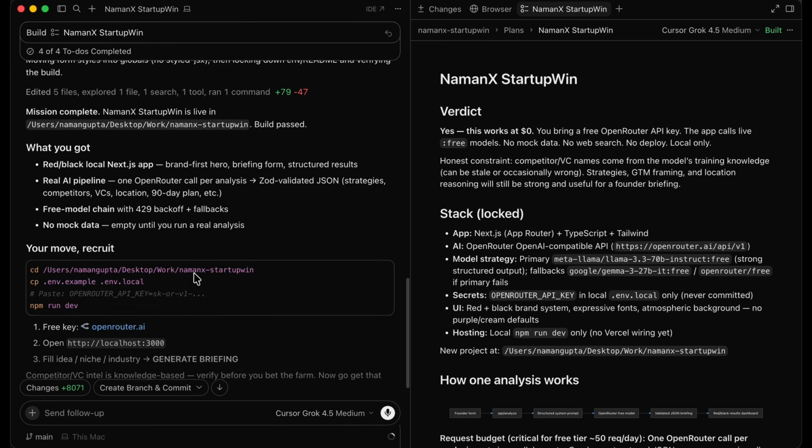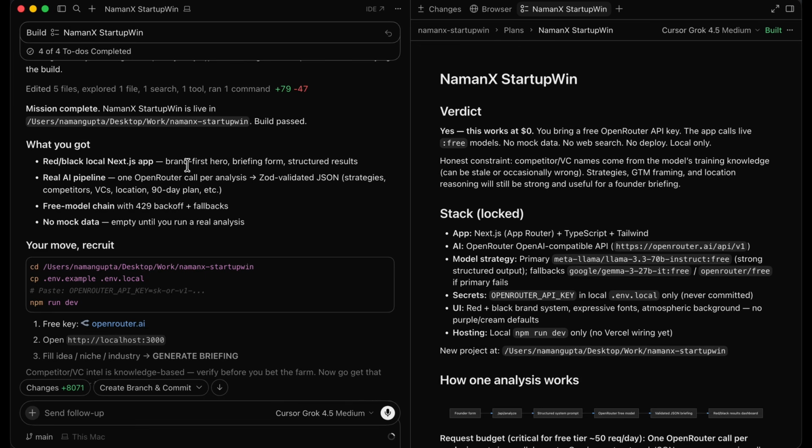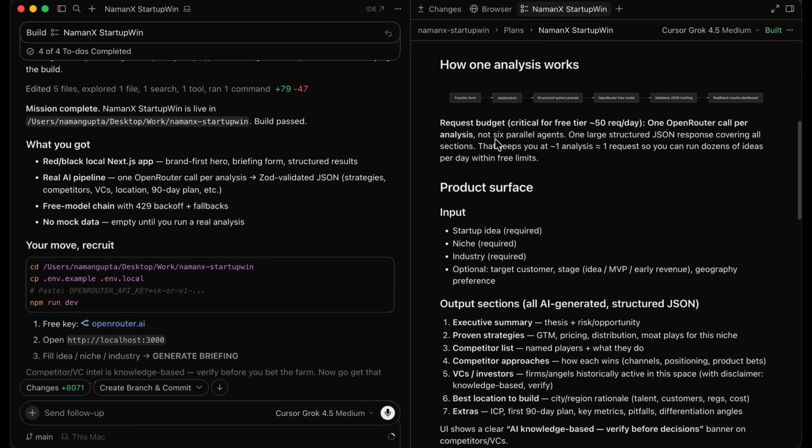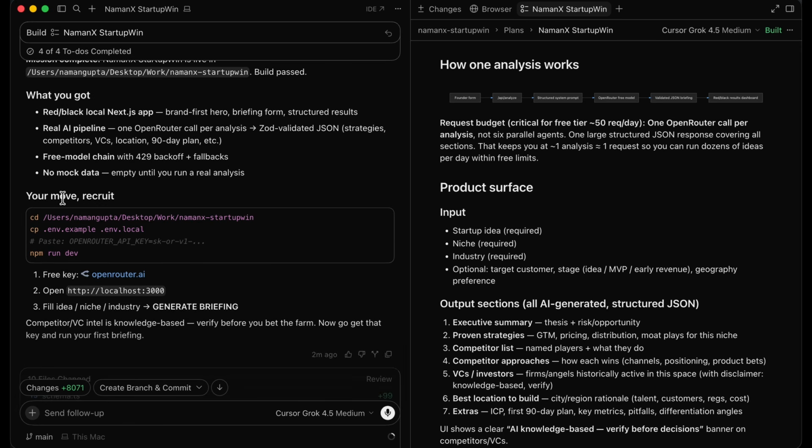That's already there. So red and black local Next.js app, brand first hero, briefing form, structured results, real AI pipeline. All right, so the pipeline is right over here. It explained the entire pipeline for us. 1 OpenRouter call per analysis. All right, and then free model chain and no mock data. So it's empty until you run a real analysis. Now it's saying your move, recruit, as an army sergeant. And it's saying this is where you get your free key. Open this, and then you can start testing it out.